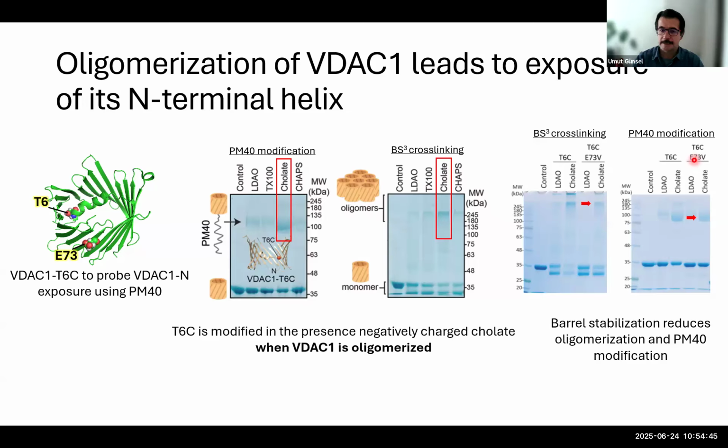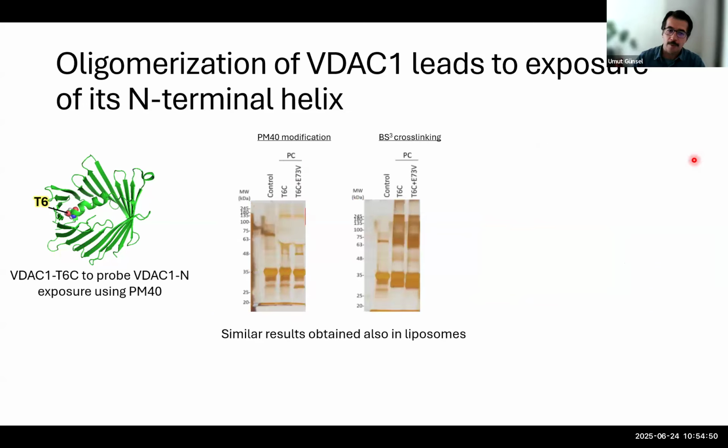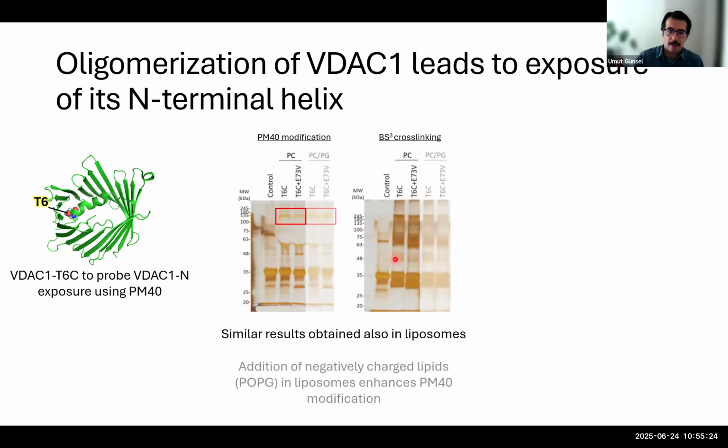And of course, detergents are not the native environment for this protein. So we wanted to do the very same experiment also in liposomes. So here we used POPC as a lipid, and we observed actually very similar results in the presence of the E73V mutation. We observed the modification of the N-terminus is slightly reduced. However, this time the effects of this exposure and also the oligomerization were not as pronounced as in the detergent case, but we see actually similar trends for this.